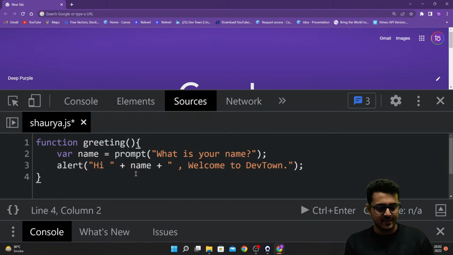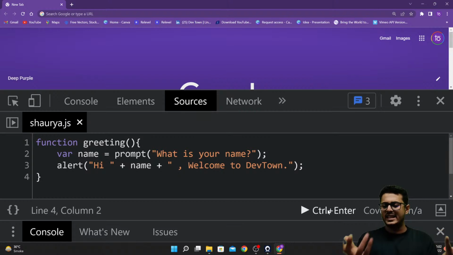Now, if I'm saving this and I'm trying to run this particular file, Shaurya.js, nothing is happening. I'm not getting any prompt. I'm not getting any alert. Why is this happening?